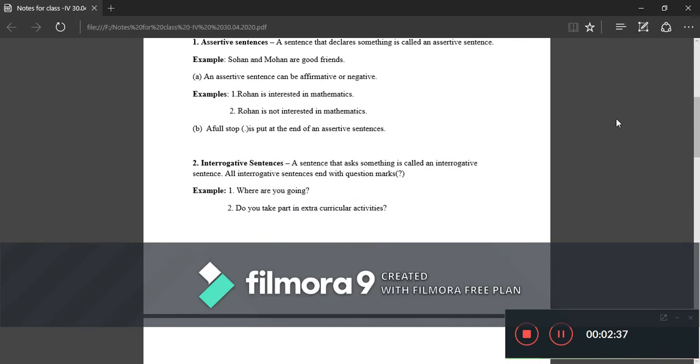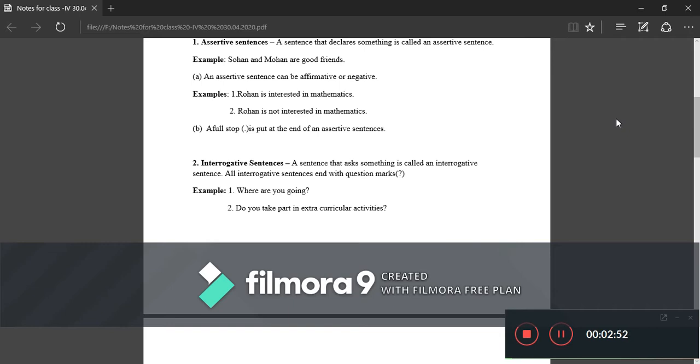Second one is interrogative sentence. A sentence that asks something is called an interrogative sentence. All interrogative sentences end with a question mark. That is the sign of interrogation.